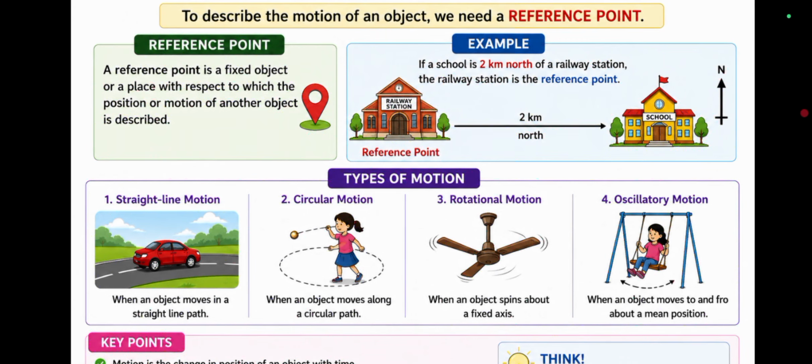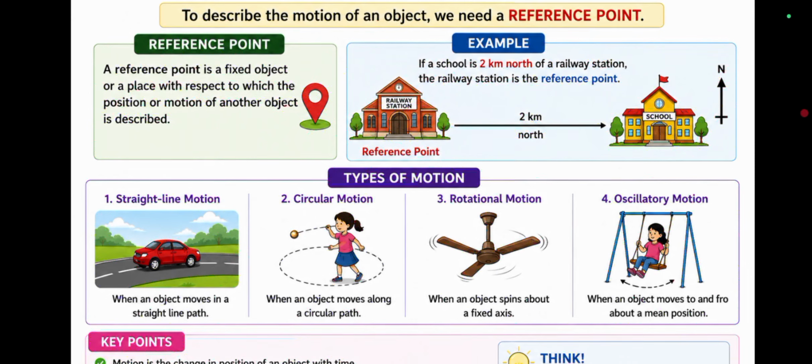A reference point is a fixed object or place with respect to which the position or motion of another object is described. For example, suppose a school is located 2 kilometers north of a railway station. Here the railway station is the reference point and the school is the object. So we can say the school is 2 kilometers north of the railway station. Without the railway station, we cannot clearly describe the position of the school.